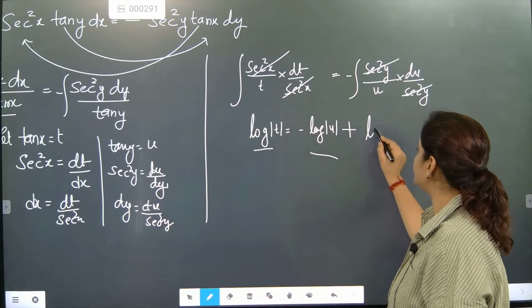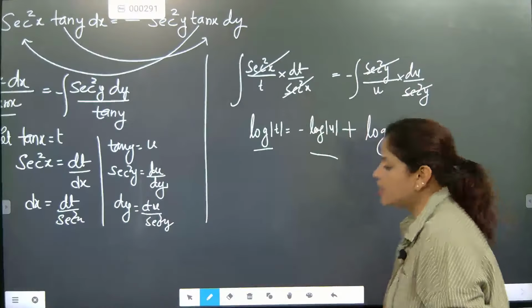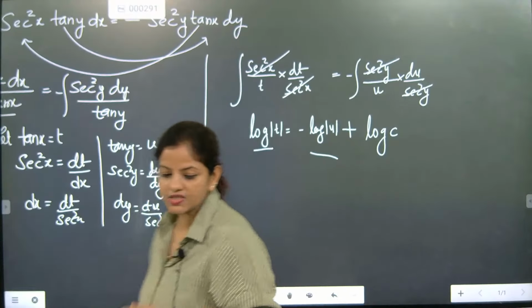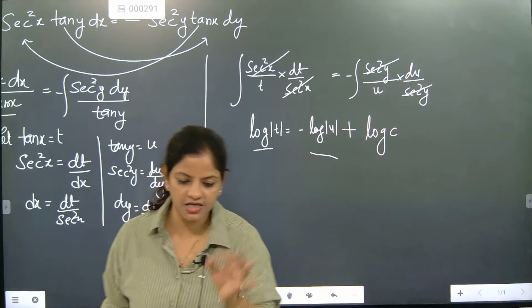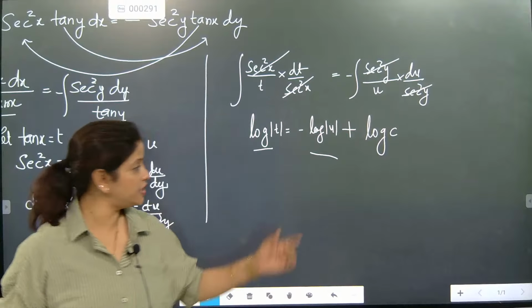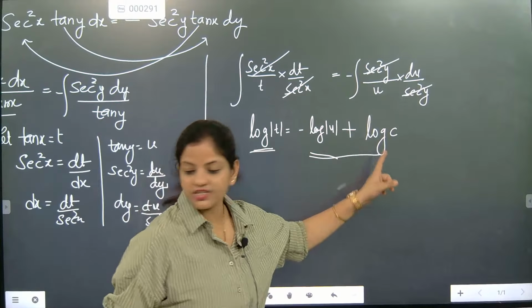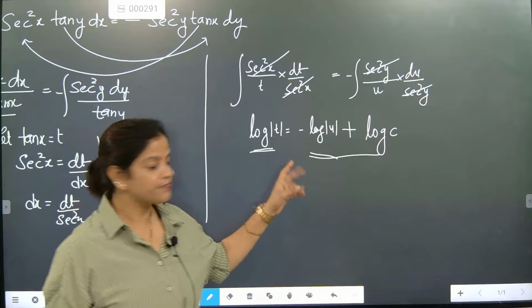Now please pay attention. Akash, are you there in the group? Log C we are writing. So once we write log C, this section and this section both come as the same.